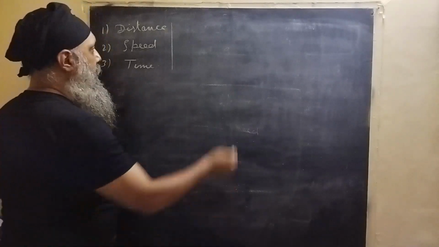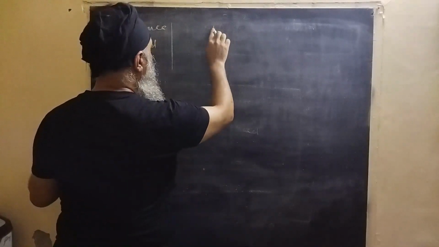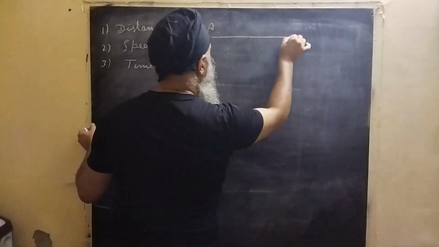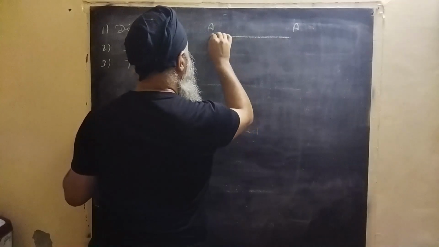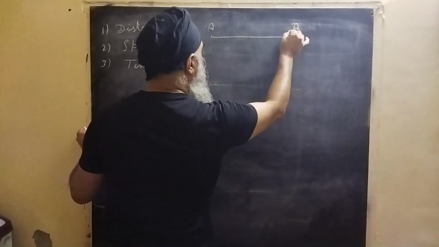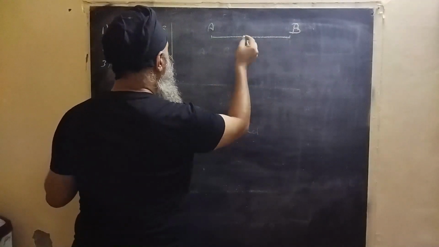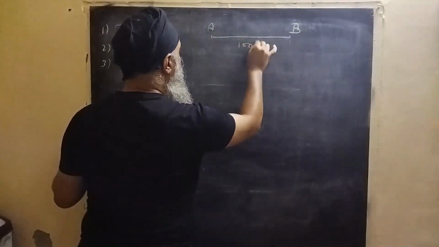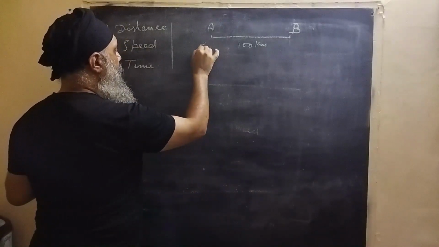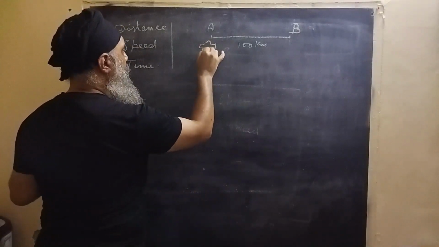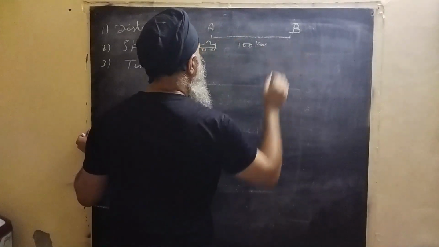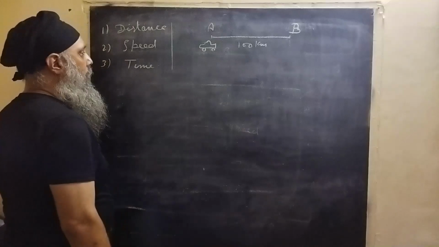Like the distance is given, like a train's distance between two stations, A and B. Let's consider that distance is 100 kilometers, and a car is moving from this station to that station.